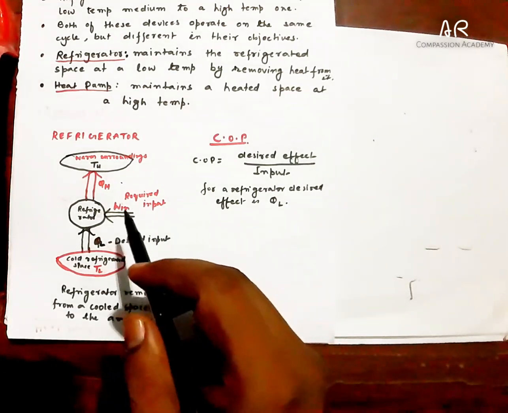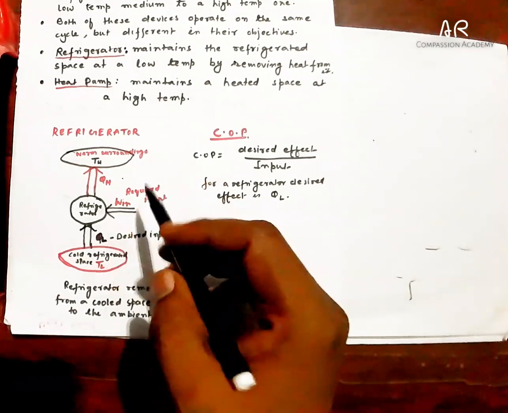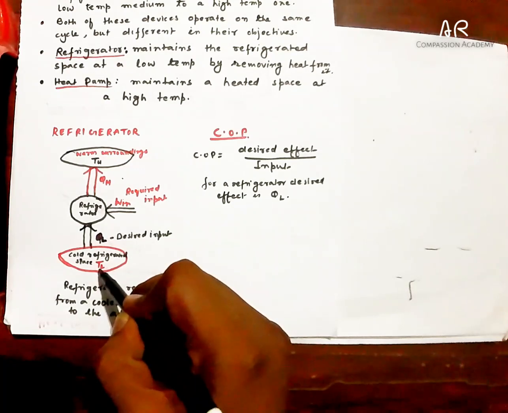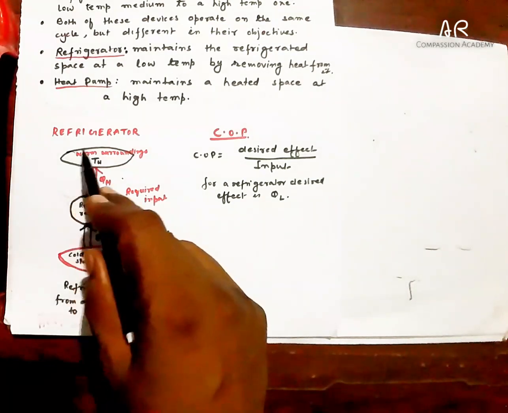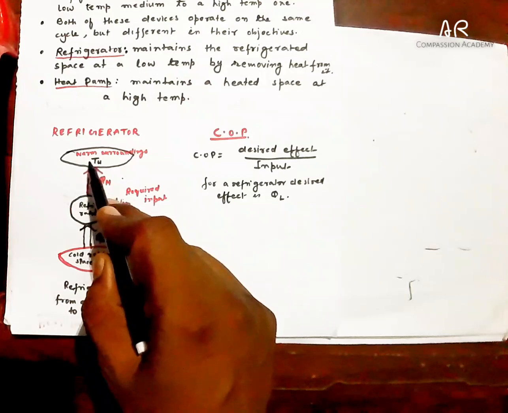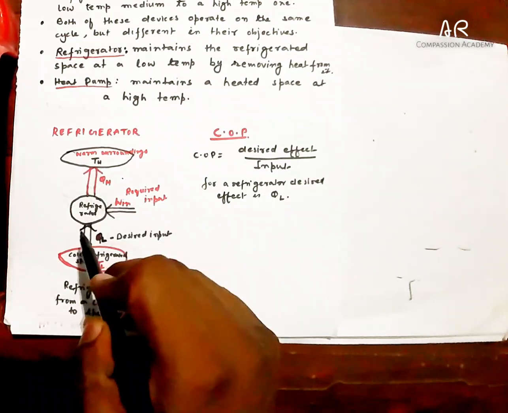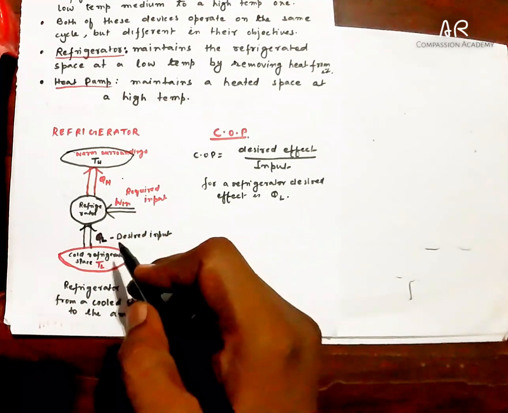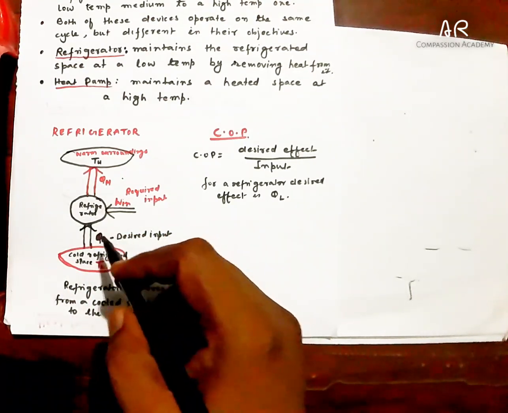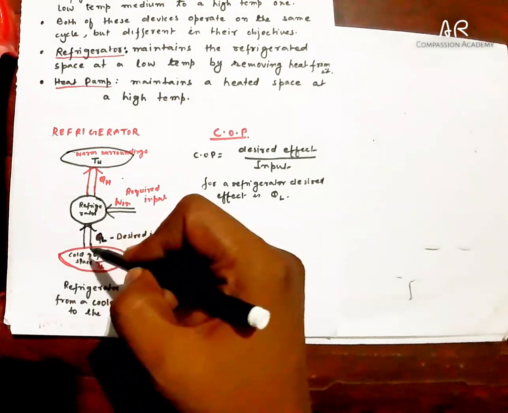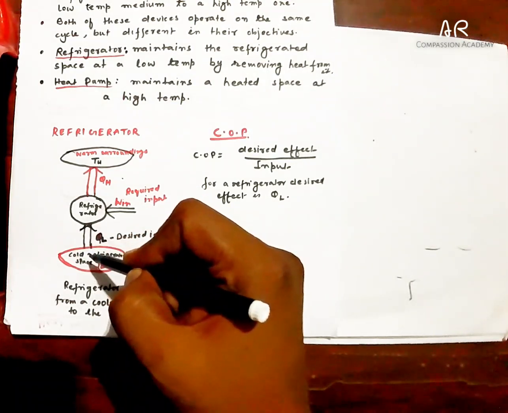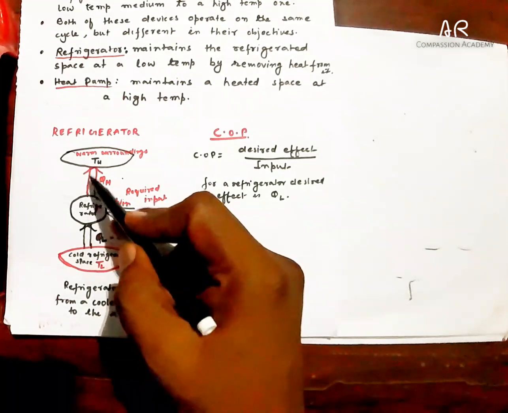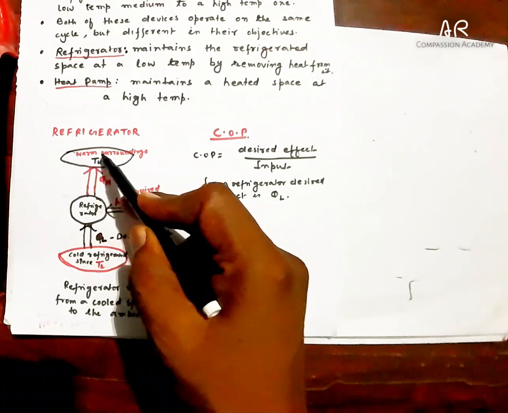Here I have drawn a schematic of refrigerator. You can see this is a low temperature sink kept at temperature TL, and this is the warm surroundings or source kept at temperature TH, and this is the refrigerator device. As we know, what the refrigerator does is continuously extract heat from a low temperature body and supply it to a high temperature body.